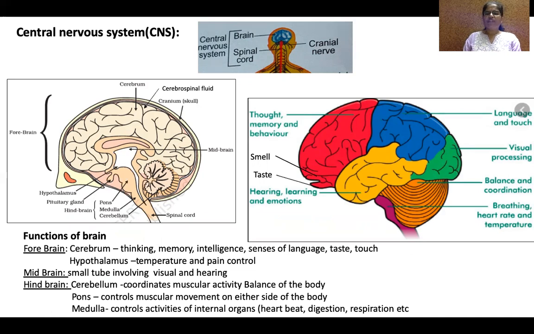To know how it functions, first we have to know the structure of the brain. Brain is the important organ and the largest organ of the body. The size of the brain is proportional to our body size. Okay, and it is a very delicate organ. It's very important to protect it.